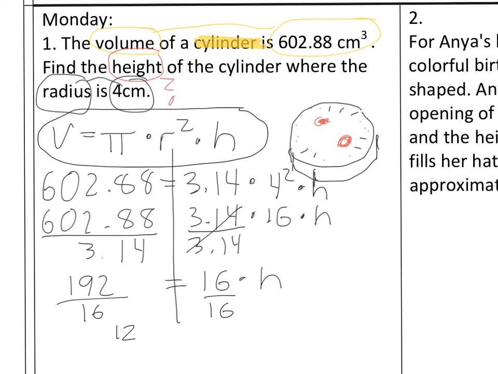We're going to get 12 equals, the 16s cancel out. Well, check that out. 12 equals H, and H was height.